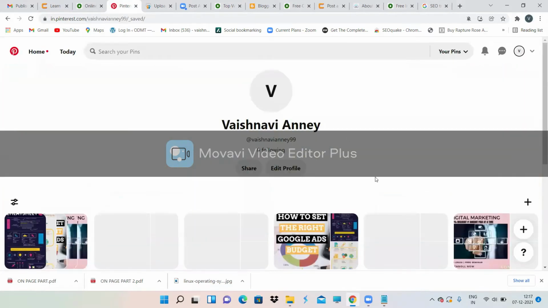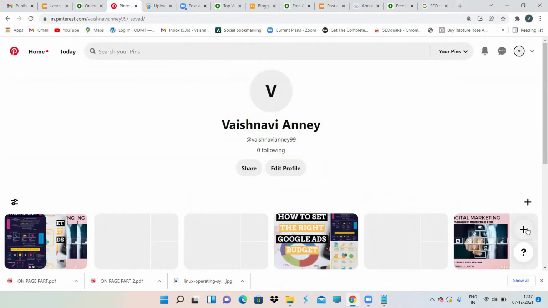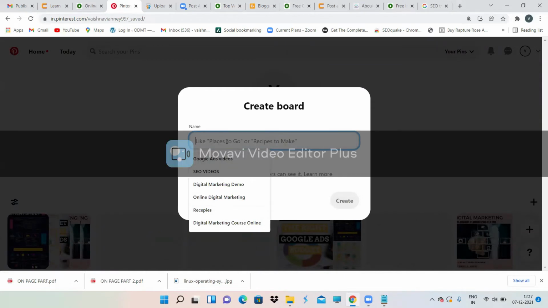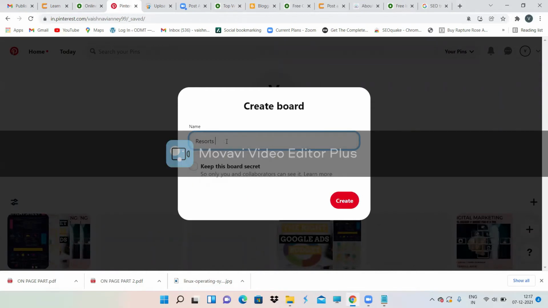For the first time when you log into your Pinterest account, it is going to appear like this. Then click on this plus symbol over here. Create pin or create a board. Click on create board. Give some random name over here, then click on create.